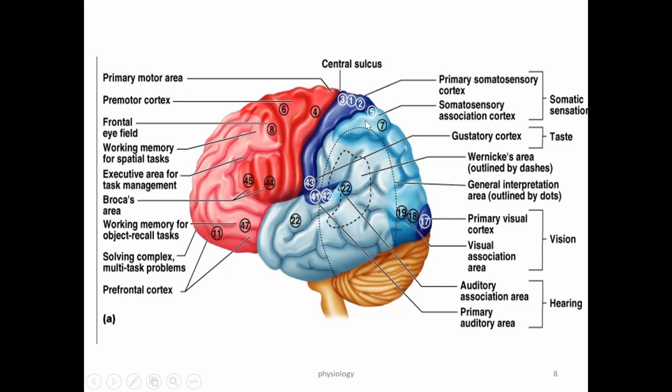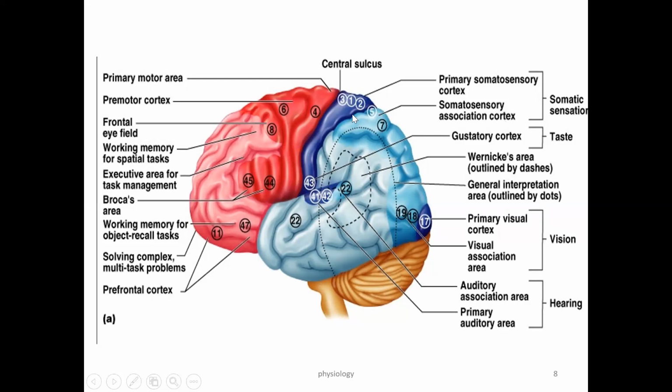Somatosensory association area, these are area number 5 and 7. Other areas, there is Wernicke's area, the speech area. Then you have the vision area, hearing area. These are the different Brodmann's areas. While here, the frontal lobe mainly deals with the motor cortex. That we are going to see in the motor system, descending tracts.